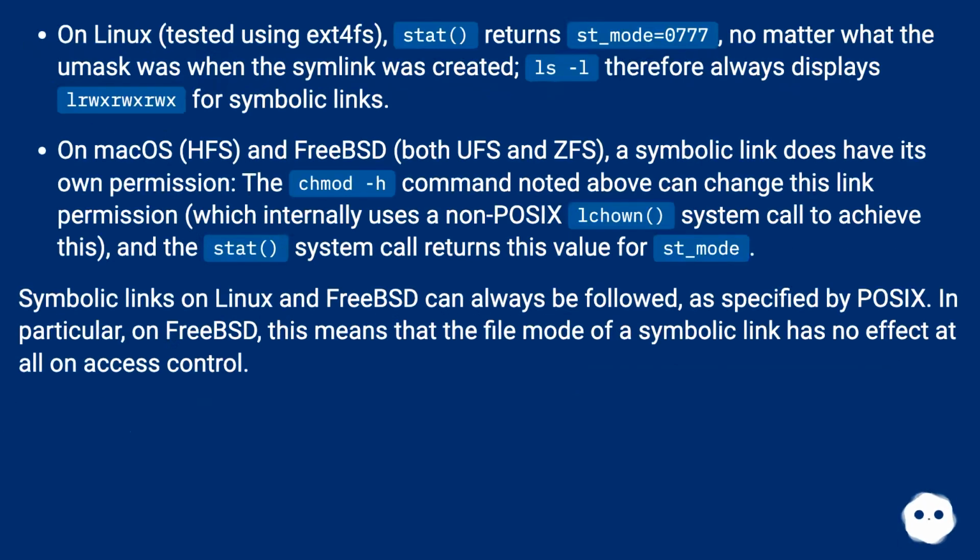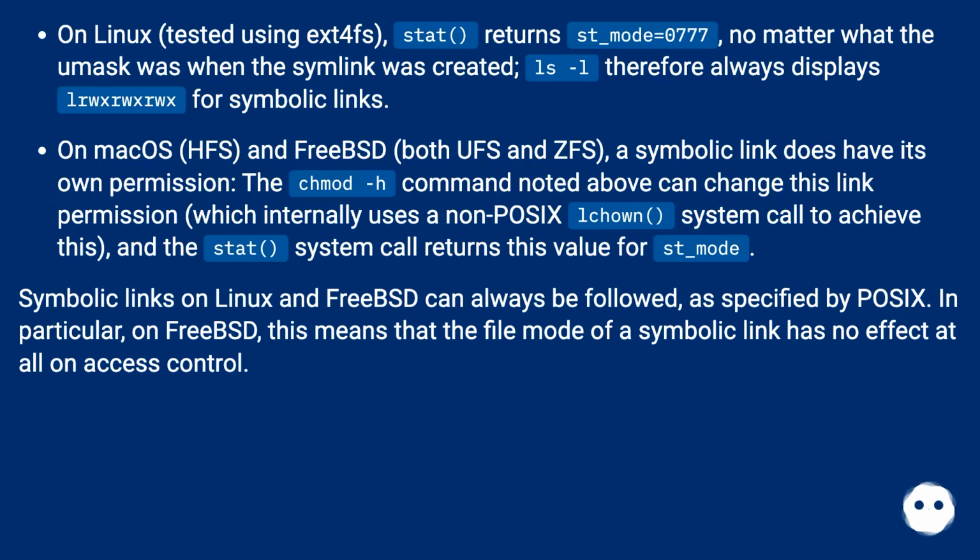On Linux, tested using ext4fs, stat returns st_mode equals 0777, no matter what the mask was when the symlink was created. ls -l therefore always displays lrwxrwxrwx for symbolic links. On macOS, HFS, and FreeBSD, both UFS and ZFS, a symbolic link does have its own permission. The chmod -h command noted above can change this link permission, which internally uses a non-POSIX system call to achieve this, and the stat system call returns this value for st_mode.